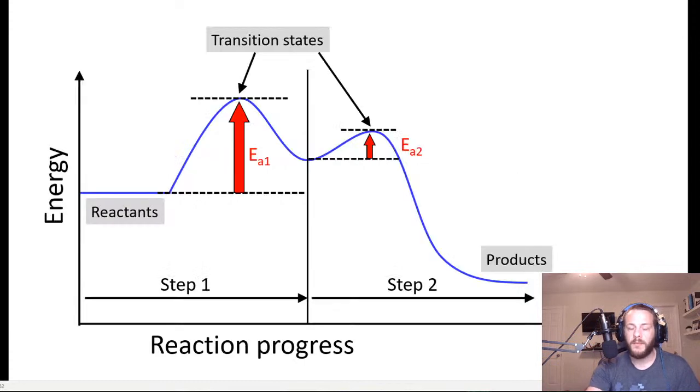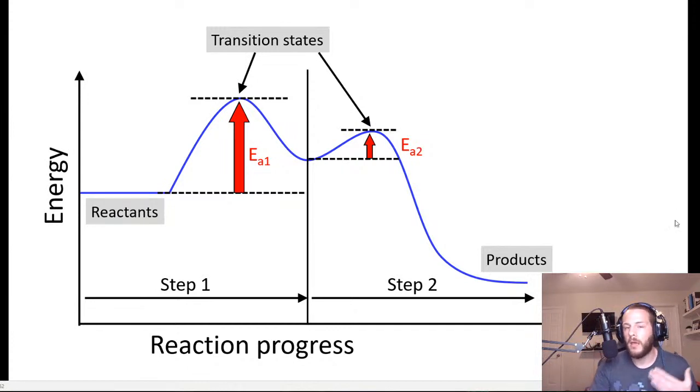To give you an idea of this, this is another thing we looked at. This is an energy versus reaction progress diagram for a two-step chemical reaction in which the first elementary step in that mechanism is the rate limiting step. The reason why some elementary steps are slower than others is because they have higher activation energies. The activation energy is the amount of energy that must be put into the system in order for the reaction to proceed.